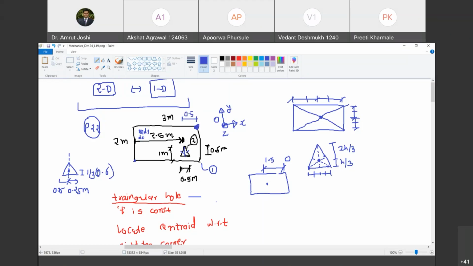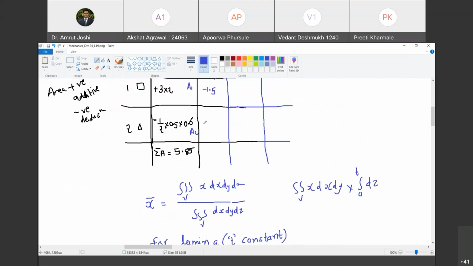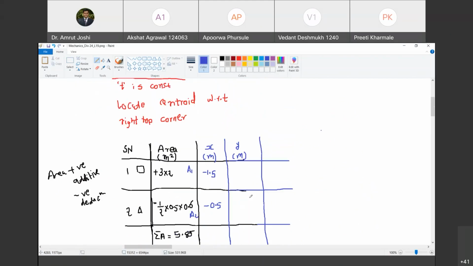And the centroid lies on this line. So what is the distance of the centroid of the triangle along the x-axis from O? How much distance? Minus 0.5. Do you agree with me? Yes, sir. So what do I have to write here? I have to write minus 0.5. I hope you have understood what we are calculating. Are you with me? Yes, sir.